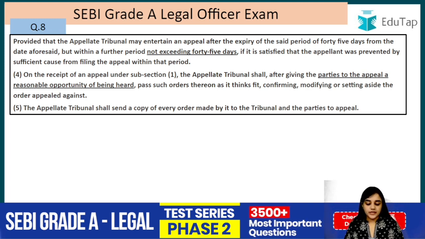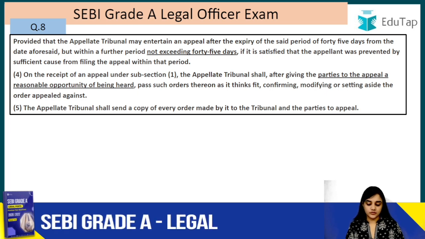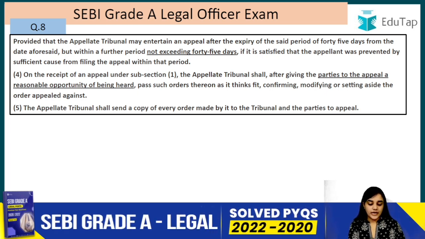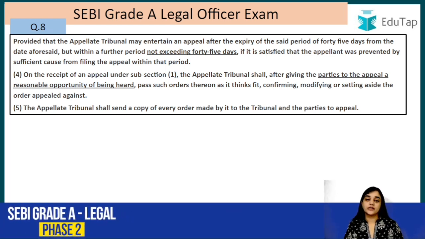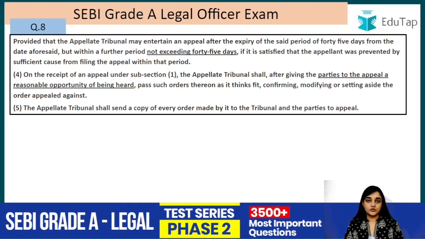On the receipt of the appeal under subsection 1, the appellate tribunal shall, after giving the parties to the appeal a reasonable opportunity of being heard, so this is obvious, pass such order thereupon as it thinks fit. Either they can confirm the order of the NCLT, or modify it, or altogether set aside the order that was passed by the NCLT. The appellate tribunal shall send a copy of every order made by it to the tribunal and the parties to the appeal. So the order has to be sent to the NCLT and to the parties to the appeal, right? Alright, moving on, question number 9.